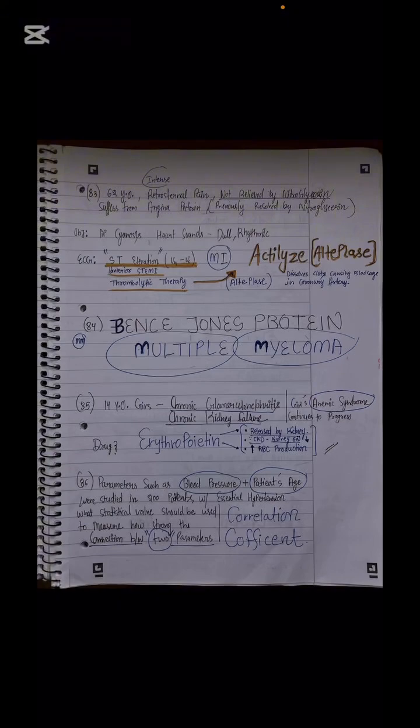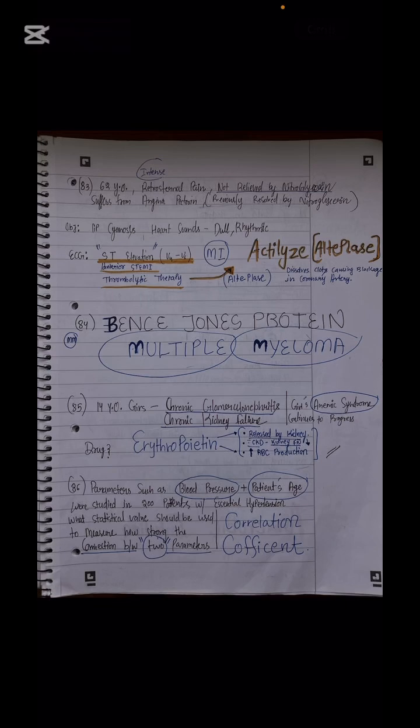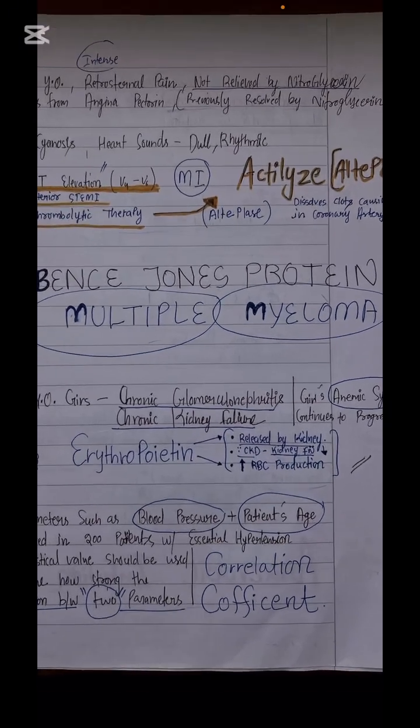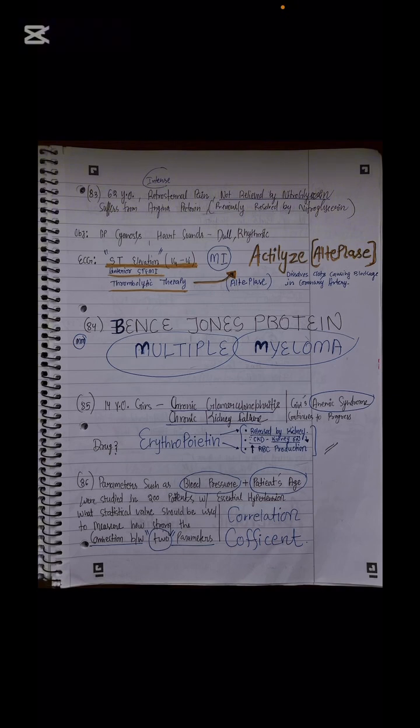What to do with the patient? Sir, give the drug erythropoietin. What it will do is increase red blood cell production naturally. It is released by the kidney. So in cases of chronic kidney disease, the kidney function is decreased and the kidneys are not able to secrete the erythropoietin hormone. So to increase the RBC production in the girl's anemic syndrome, we have to give her the drug erythropoietin artificially, so that it will increase the RBC production.